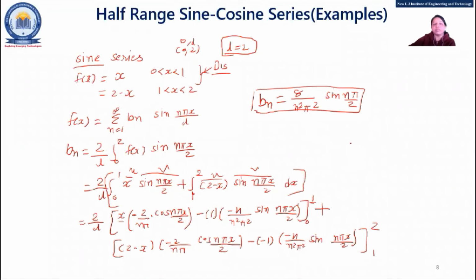Okay. So this is half range sine and cosine. You need to remember it should start with the 0 interval and go up to L. L can be anything, either an integer or a pi. And the other thing is, you can have a continuous function or a discontinuous function, right? So this is all about the half range.